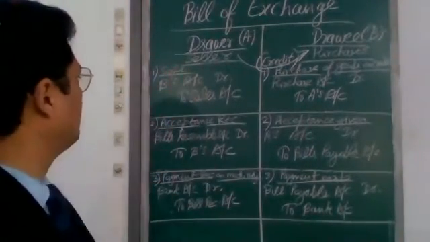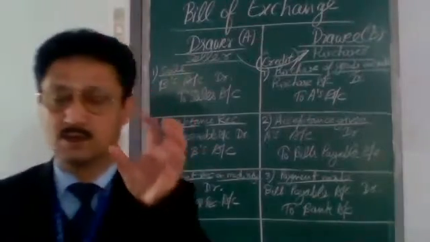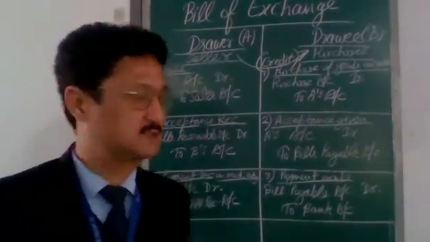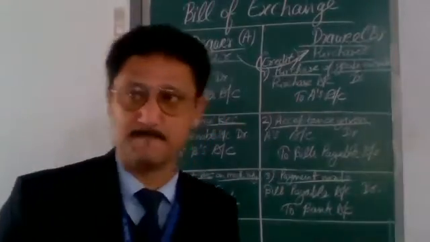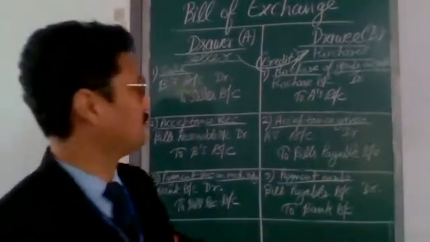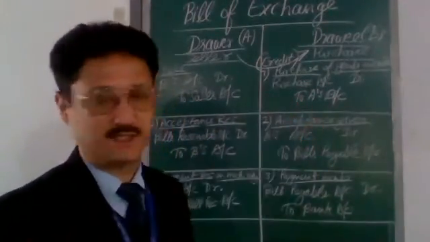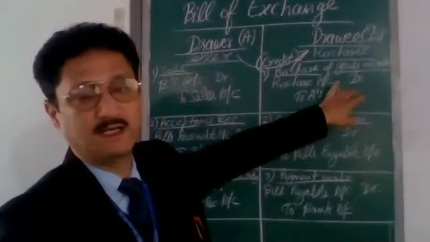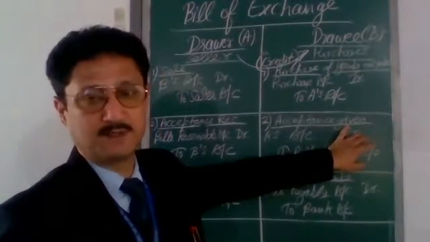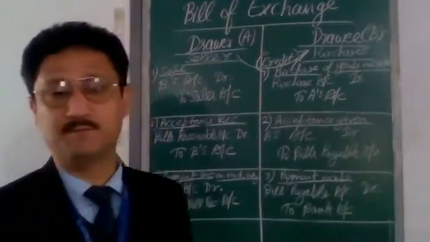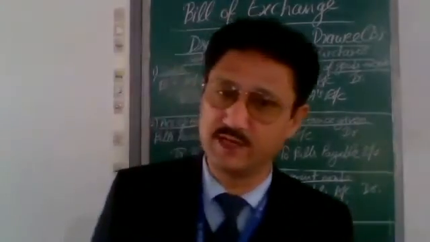These are the three journal entries in the books of drawer, or the seller of the goods. These are the three journal entries in the books of drawing, which remain same because we will record it at the time of purchase, at the time of acceptance given, and at the time of payment made, at the time of maturity.